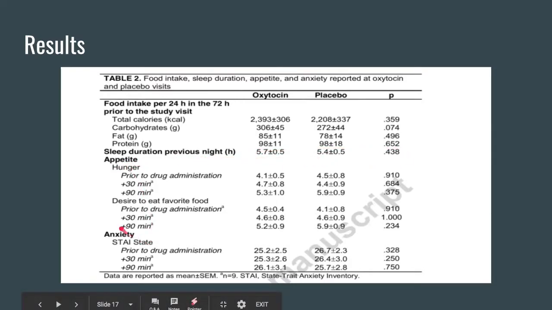Appetite as well as anxiety, so appetite. So they measured hunger and desire to eat favorite food both prior to drug administration of oxytocin and placebo, as well as 30 and 90 minutes following the drug administration. So they found that they were all similar in both groups. And they also found similar results in anxiety. So both prior and 30 minutes and 90 minutes following, they were both similar as well.